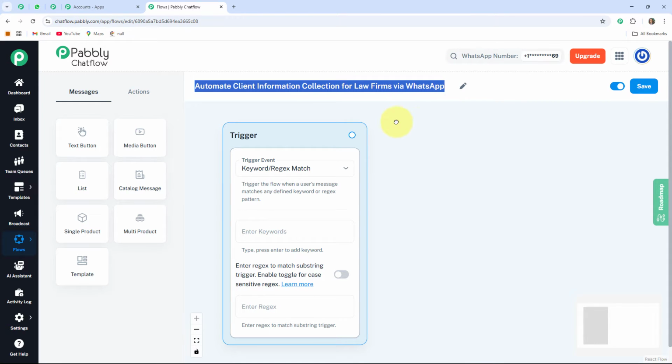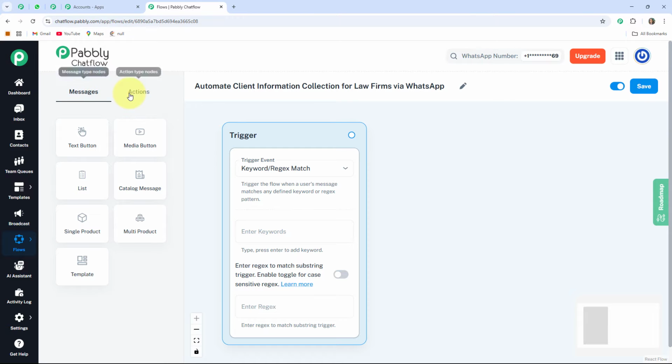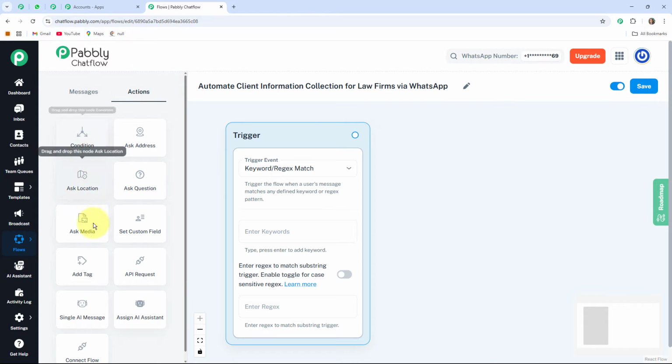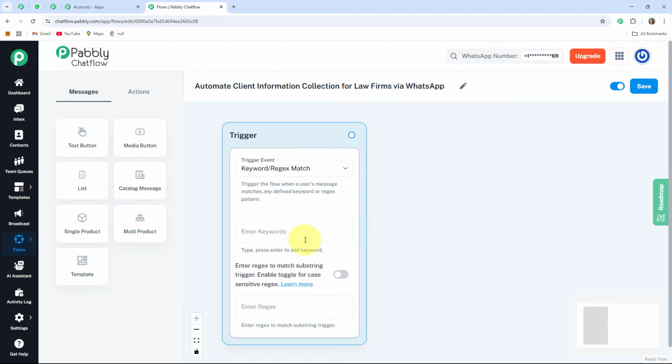After that, now I'll give you a quick overview of these two options, messages and actions. Under the messages, you can see different buttons, as well as under the actions, you can see different buttons. We will use these buttons in the creation of our flow. Here on the right hand side, you can see two options. One is the active inactive button and another is the save button. With the help of this button, your flow will be updated.